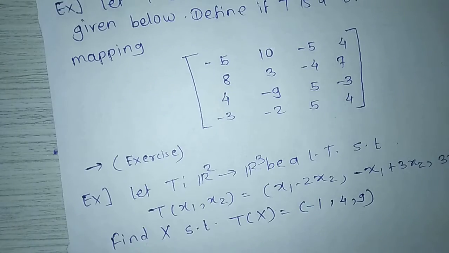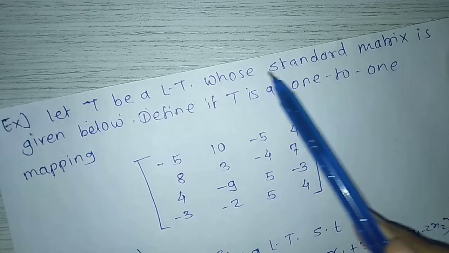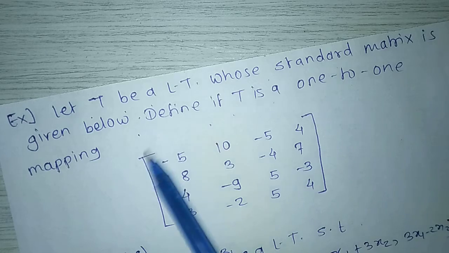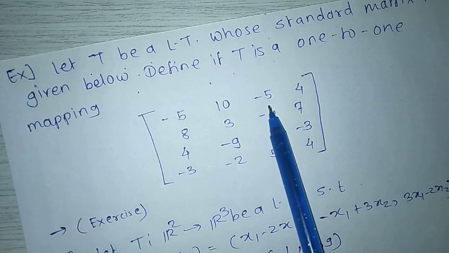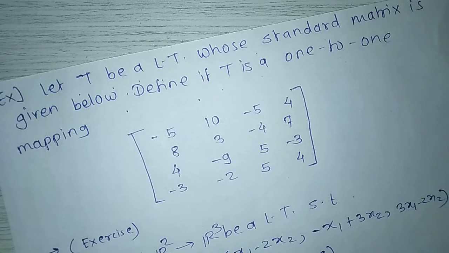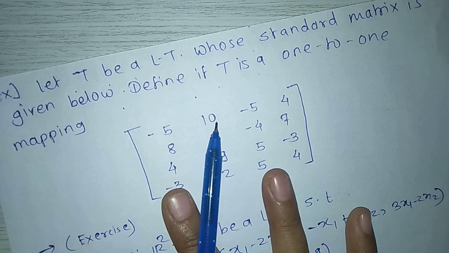Next example. Let T be a linear transformation whose standard matrix is given below. Determine if T is a 1 to 1 mapping. Here, given the matrix, to show that T is a 1 to 1 mapping, we have to show that the columns of this matrix are linearly independent. This is your exercise.